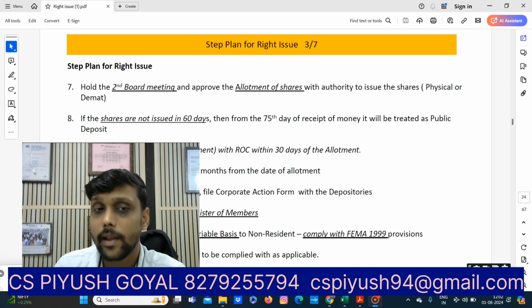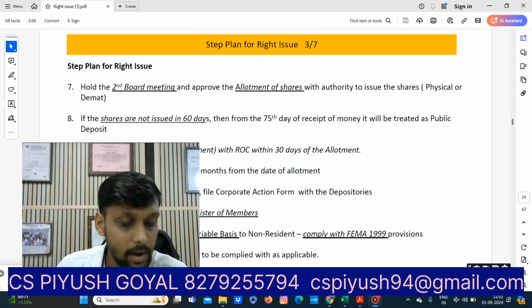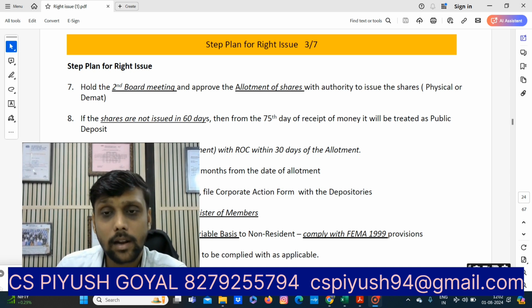In the 11th step, if shares are issued in demat form, file the corporate action form with the depositories. In step 12, make necessary entries in the register of members. In the 13th step, if shares are issued on a repatriable basis to a non-resident, comply with the FEMA 1999 provisions. For NBFCs and HFCs, separate rules have to be complied with as applicable.